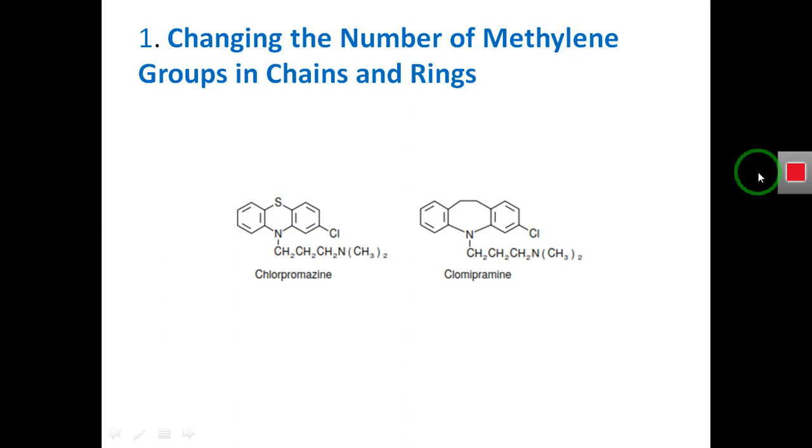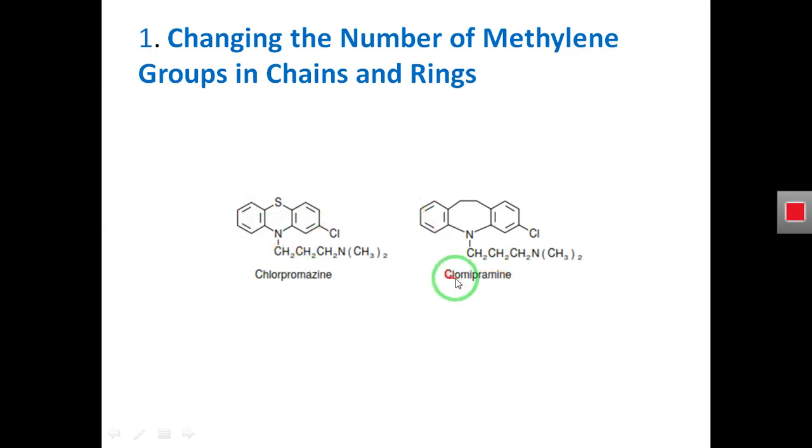So here we are taking the example of chlorpromazine and clomipramine. Chlorpromazine is an antipsychotic drug, and it has a sulfur atom in its ring structure.